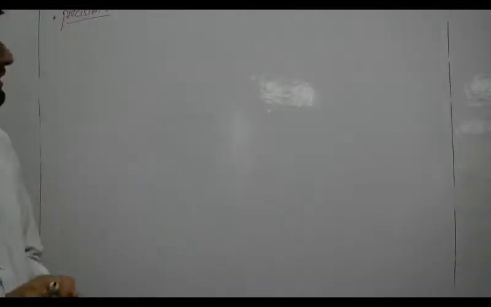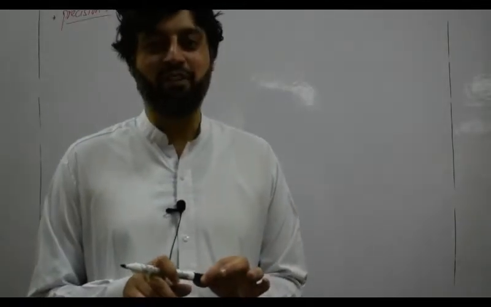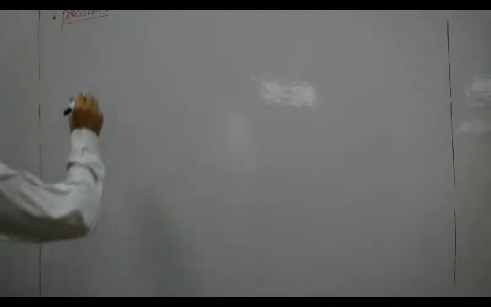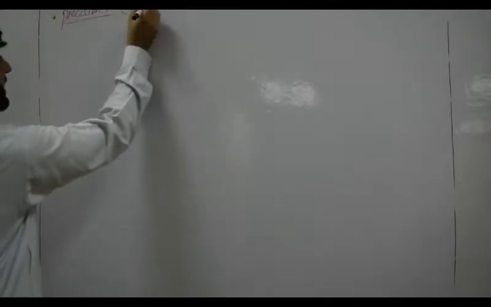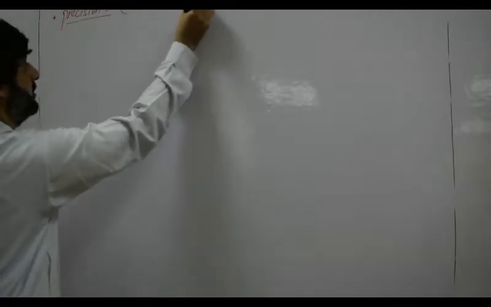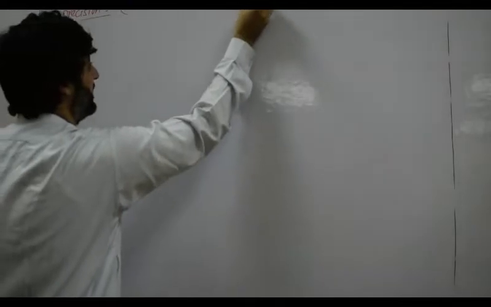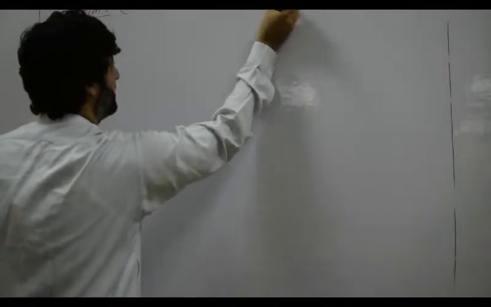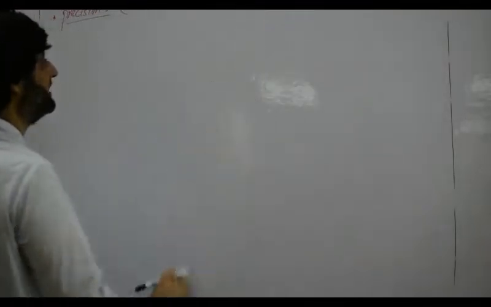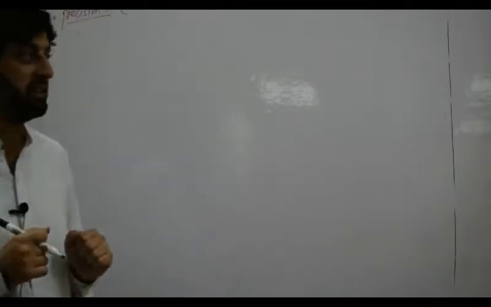Today we have the topic that is precision. First of all, we talk about the meaning of precision. Precision means reliable, precision means trustable, precision means consistency. Okay, these are the meanings of precision: consistency, reliable, or trustable.